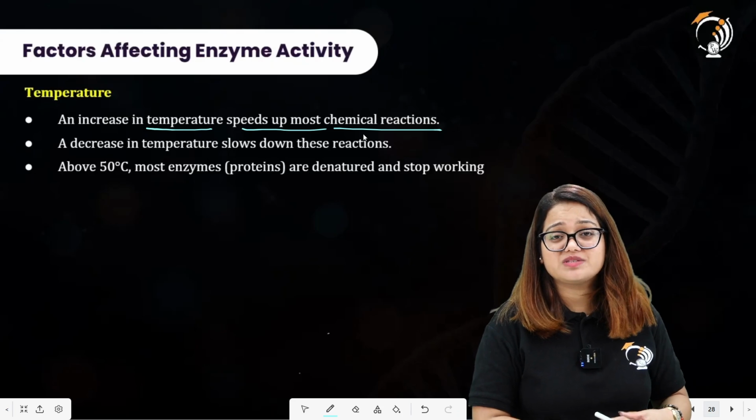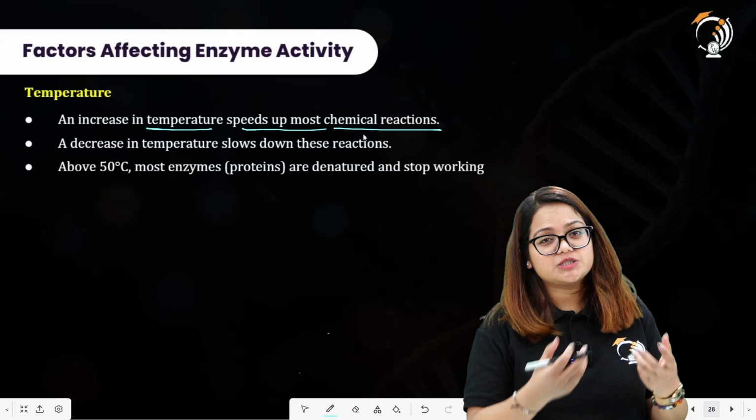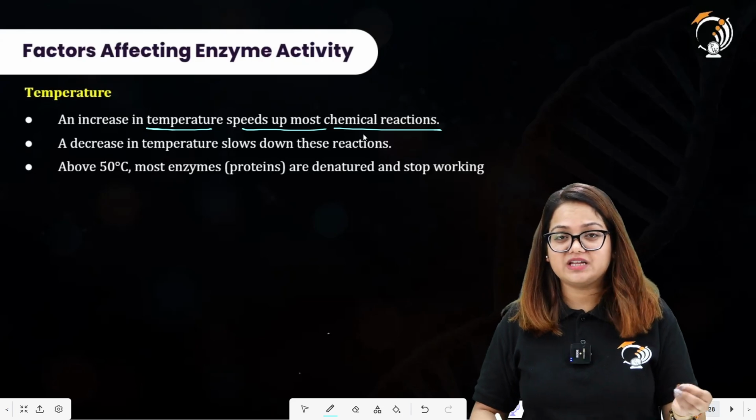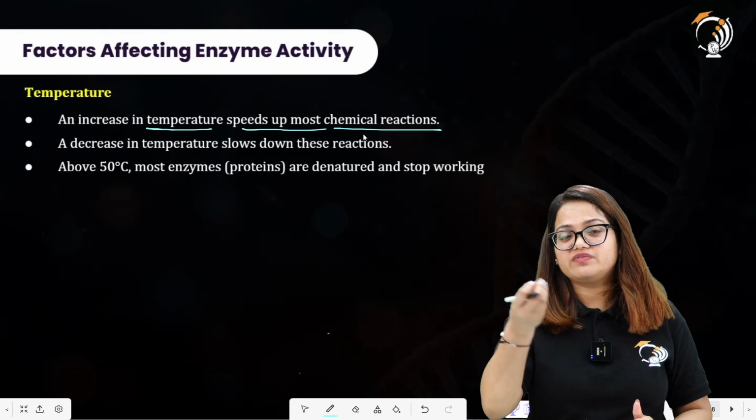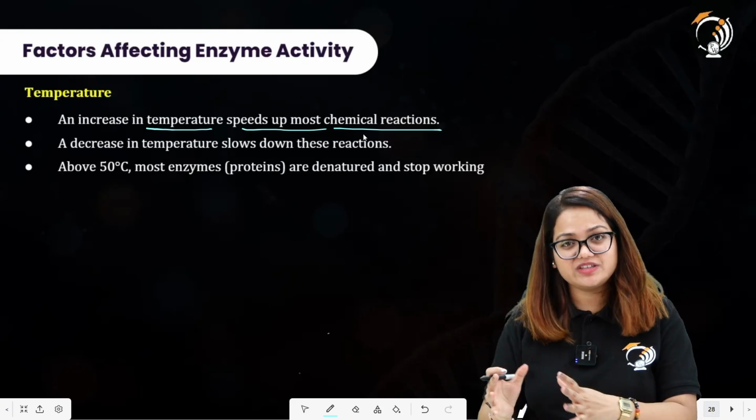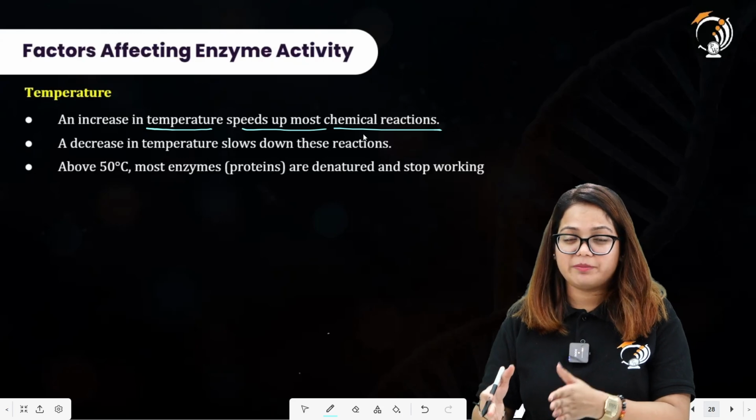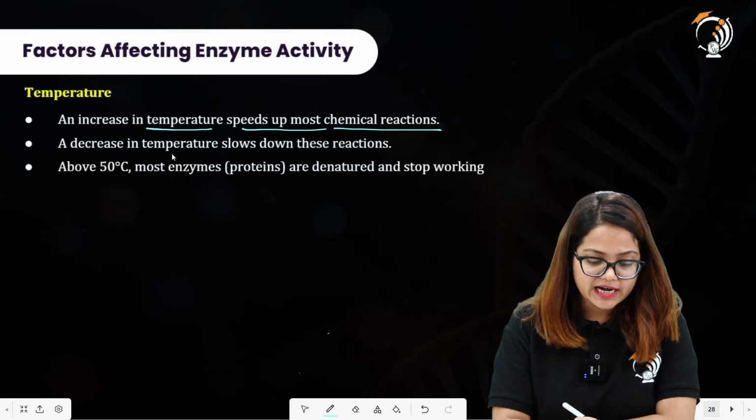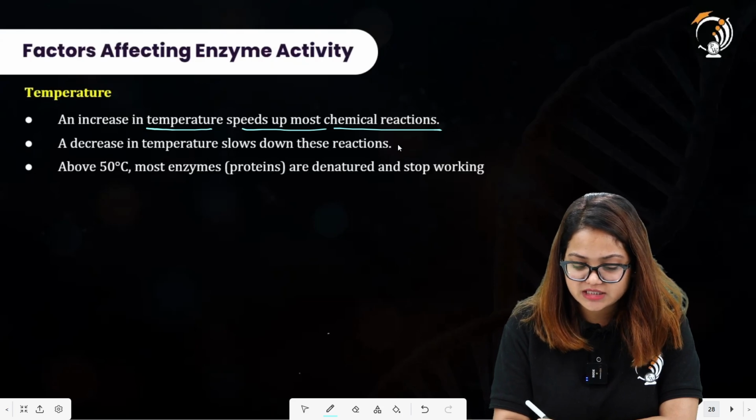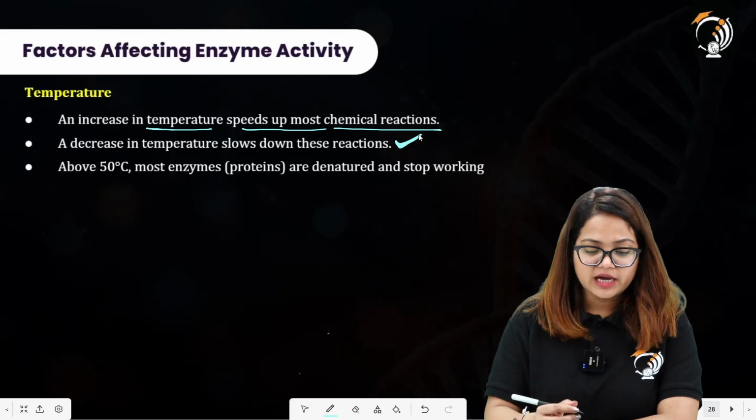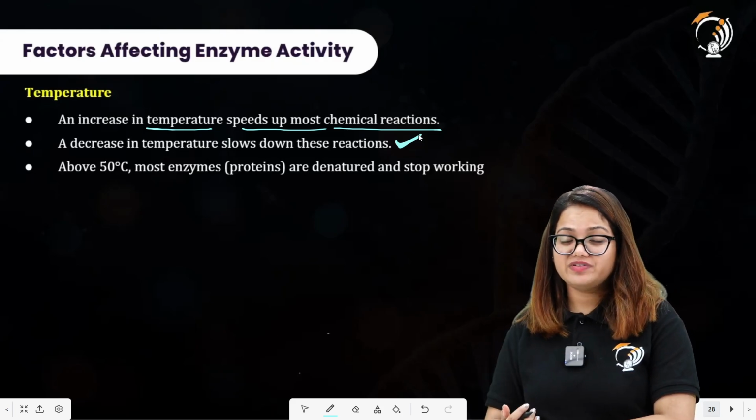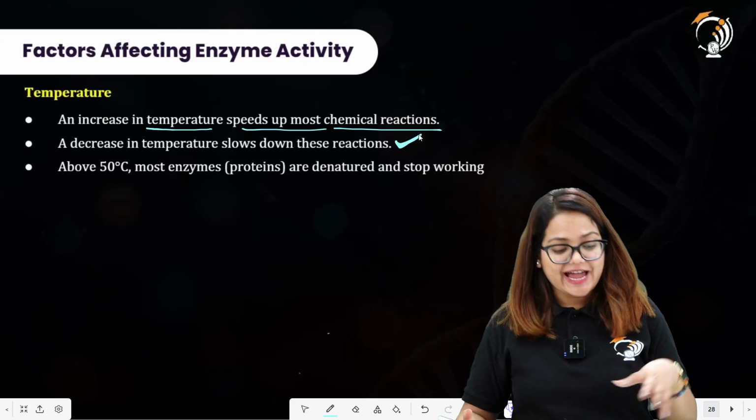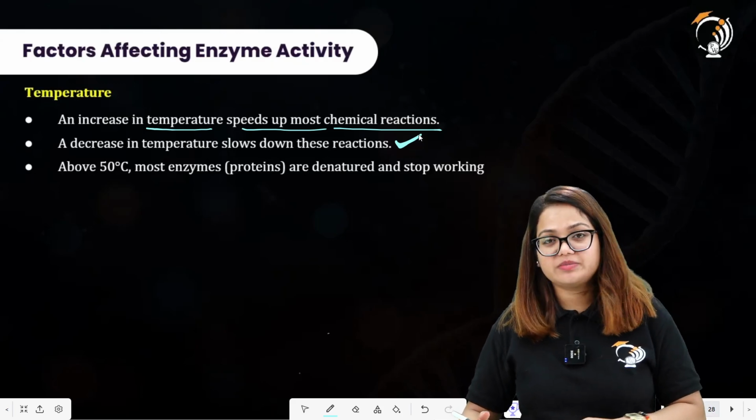There can also be enzymes that show their maximum activity at lower temperatures. So we will not say that all of the enzymes have their maximum activity at higher temperatures, or you can say 37 or 50 degrees Celsius. Most of the enzymes have their maximum activity in this range, but not all of them. All right. A decrease in temperature slows down these reactions. So, a decrease in temperature will decrease the rate of reaction, and an increase in temperature will increase the rate of reaction, but only up to a certain point,